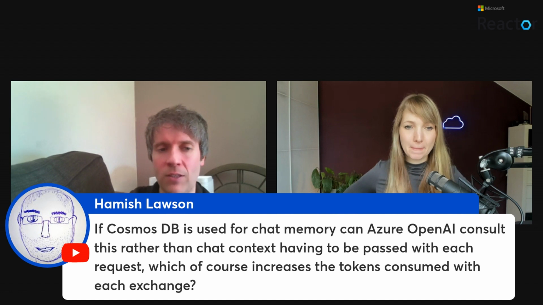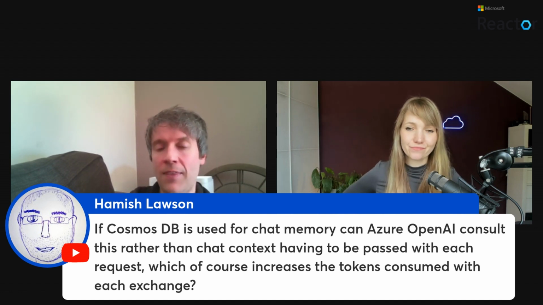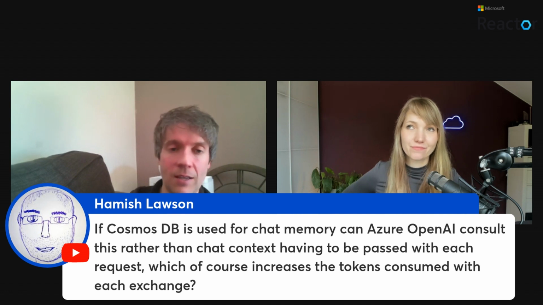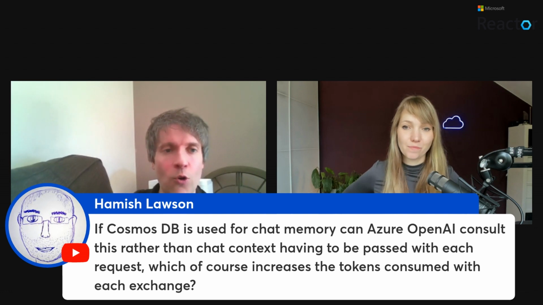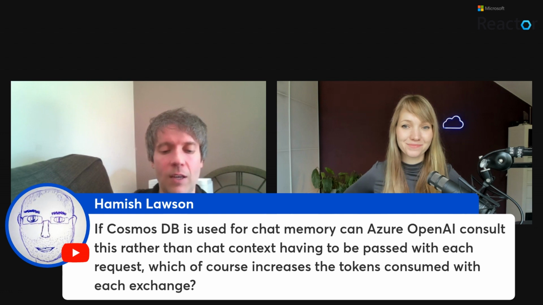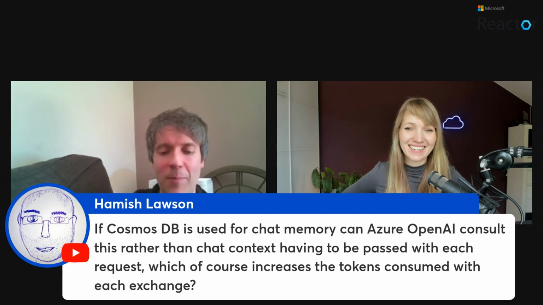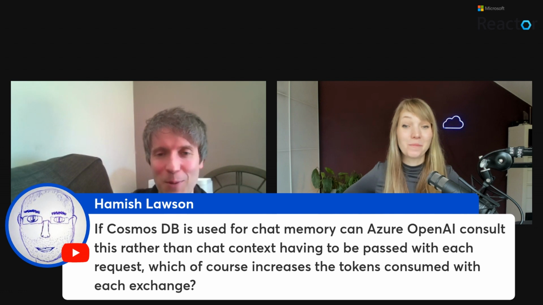It sounded like the question was also asking about the overhead of having to call the Cosmos DB service, when the chat data that you consume in ChatGPT, for example, is already stored in Cosmos DB. It's an interesting question. It's maybe something we have to talk to our friends at OpenAI about as a possible enhancement there. But I would say Cosmos DB, like I said at the top, is very fast for atomic operations.